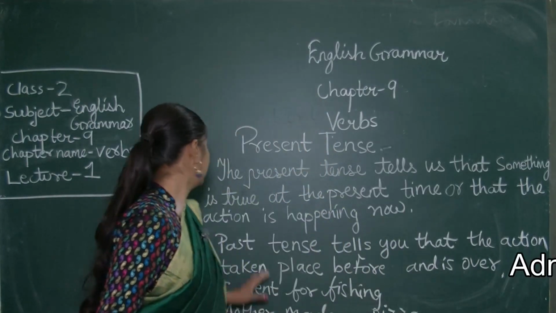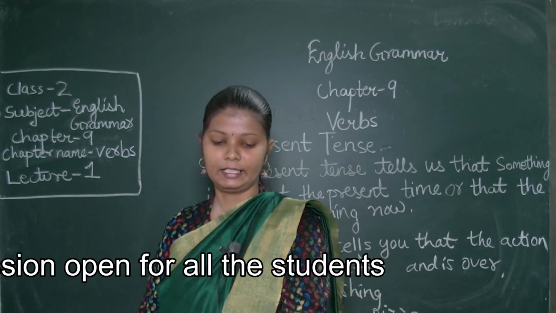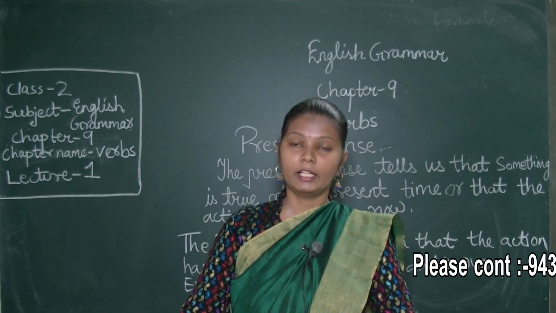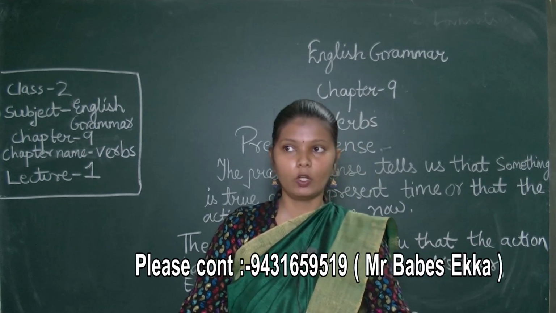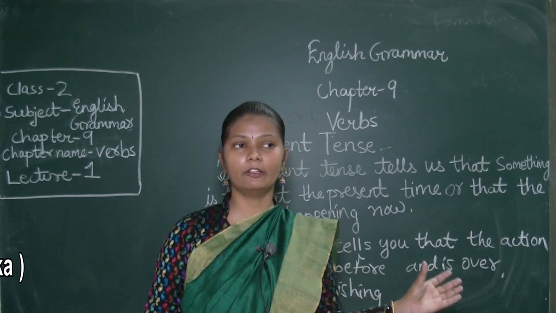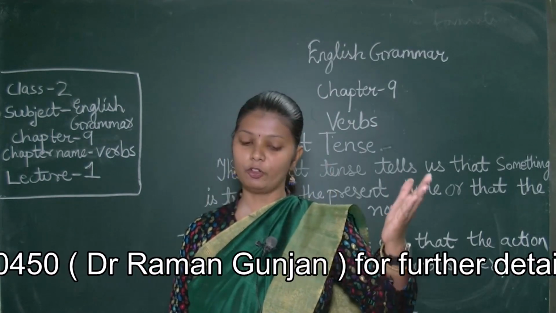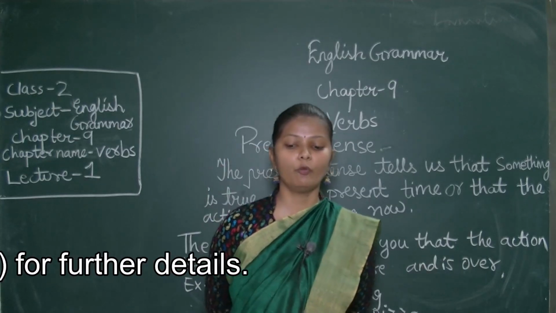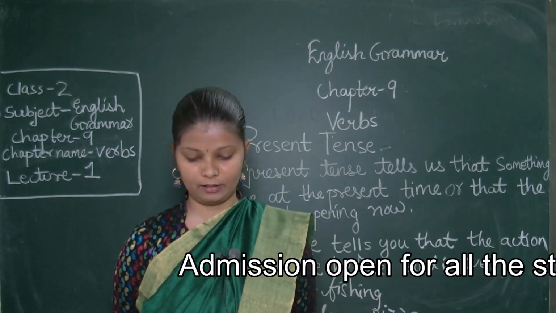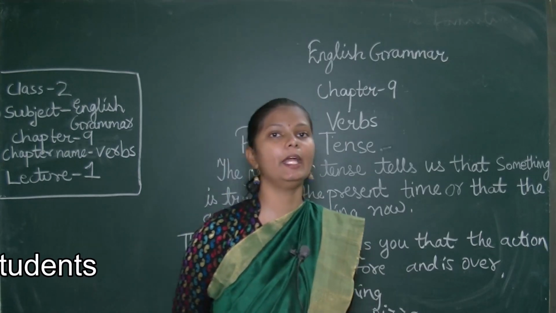So children, see here in your book, it is also called the simple present tense. See here, match the noun with the right verb. A noun is given, a particular name is given. What you have to do is match what this particular name does according to their work. So match the noun with the correct verb. Number 1 is given in your book: the pilot flies an aeroplane. It is already matched.